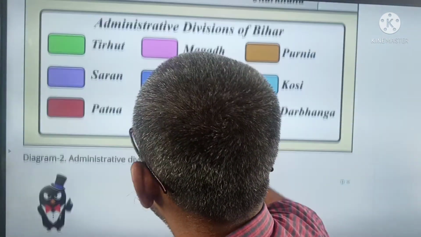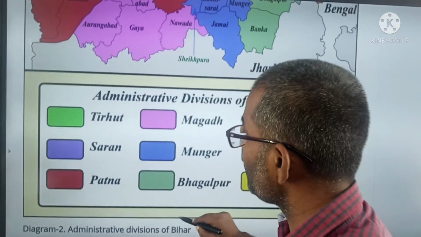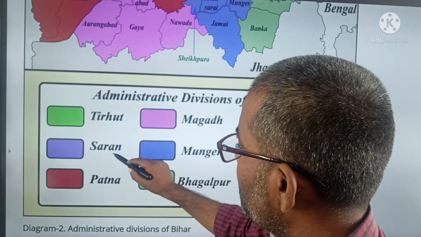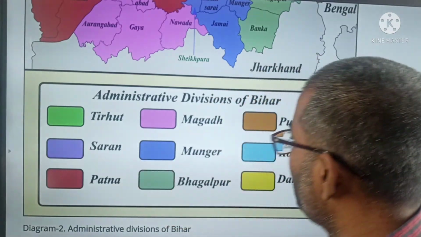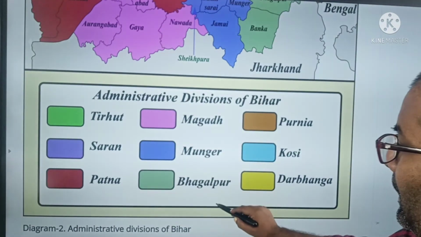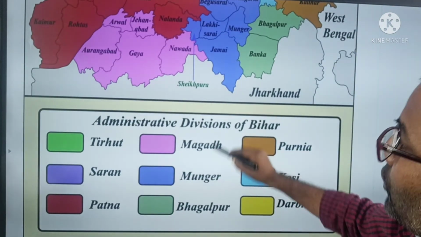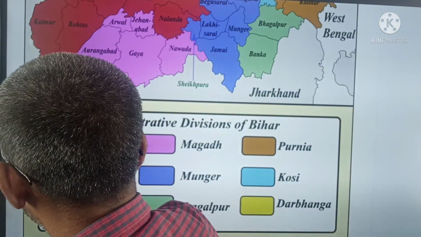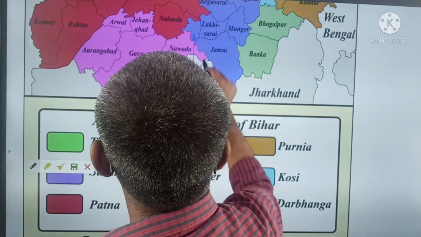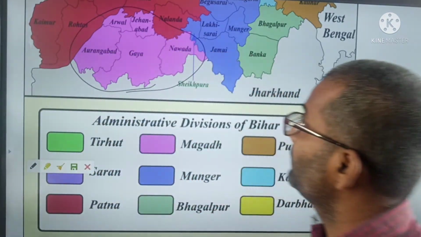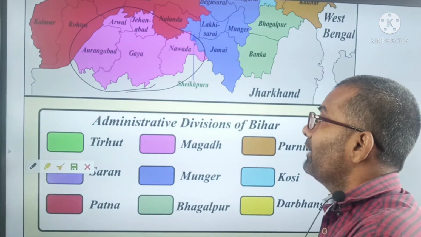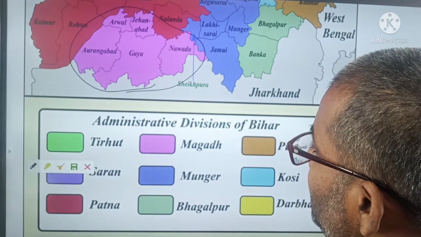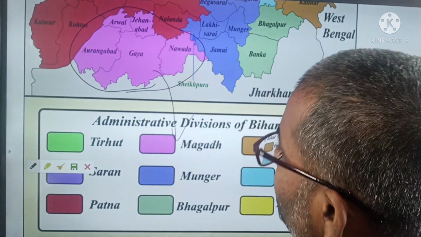Next, here there are 9 divisions: Tirhut, Saran, Patna, Magadh, Munger and Bhagalpur. So what we see, Magadh: Arwal, Jahanabad, Nawada, Gaya, Aurangabad come in Magadh division.